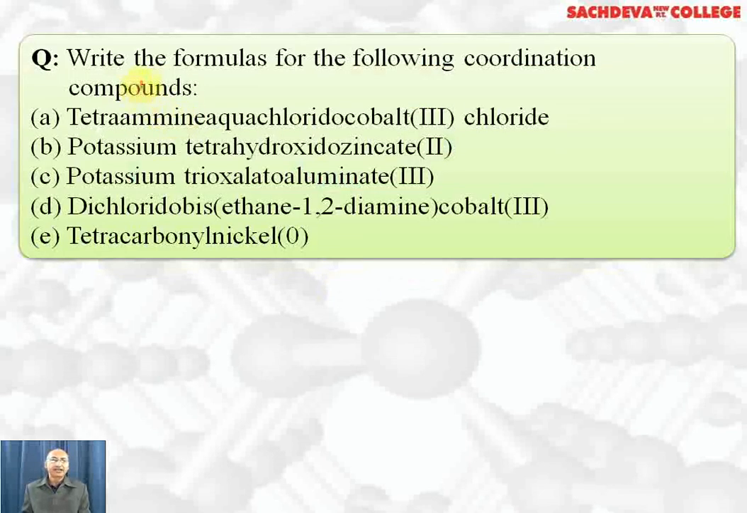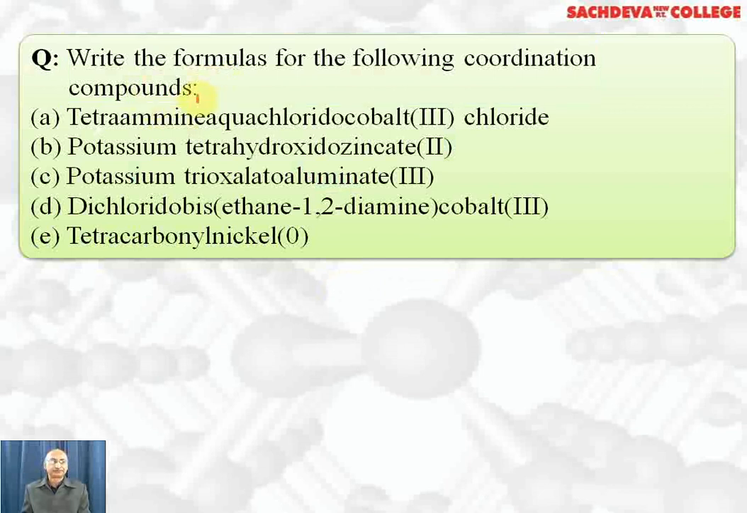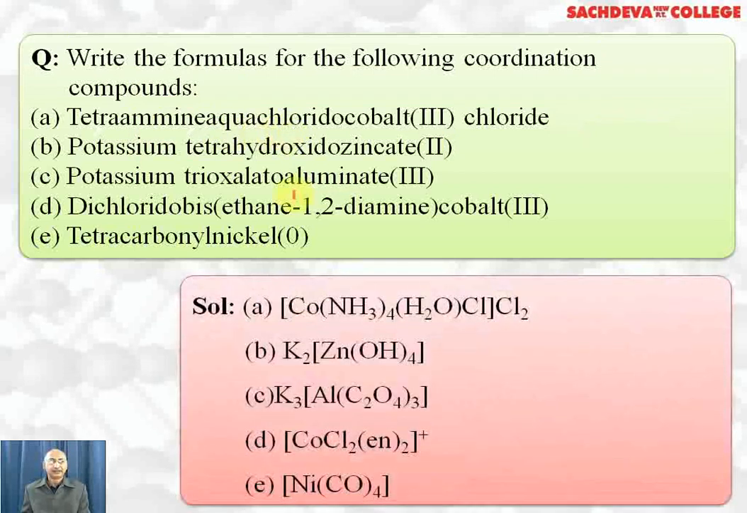Let's take one more example. Write the formula for the following coordination complex. First one, tetraammine aqua chlorido cobalt(III) chloride. The way of writing is, first we write the central metal ion, which is cobalt. The oxidation state is three. Tetraammine means we write NH3 four times. Aqua means one water and chlorido means one Cl, and they are written alphabetically.